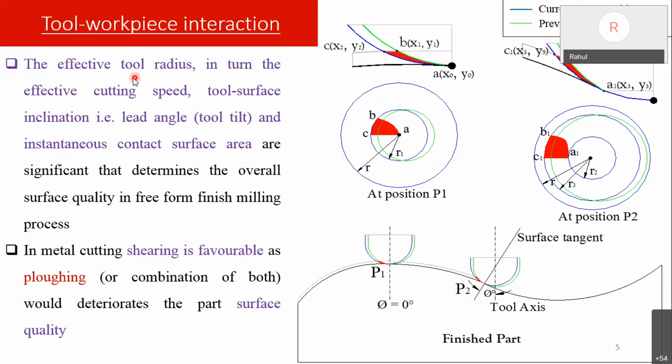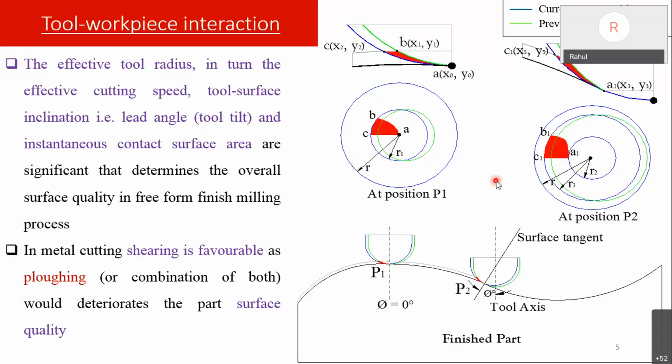The effective tool radius is going to determine the effective cutting speed, and this effective cutting speed and radius are based on the tool surface inclination, that is, the lead angle as we call it. The speed, radius and lead angle will determine the instantaneous contact surface area, which we have shown here. The point of contact is changing, due to this the effective radius is changing, and due to the change in effective radius we get different surface areas.